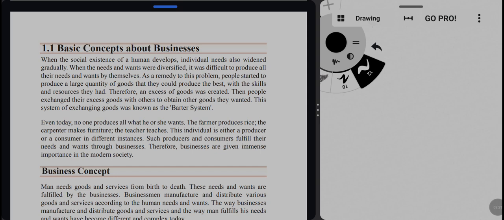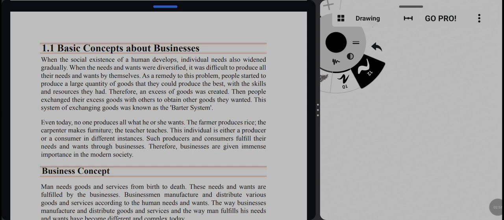The barter system is where people produce the goods that they can produce best, which creates an excess amount of goods, and they exchange it with others to fulfill their other wants. For example, a farmer produces rice and wants furniture for his house, but he is not a carpenter and cannot produce furniture.